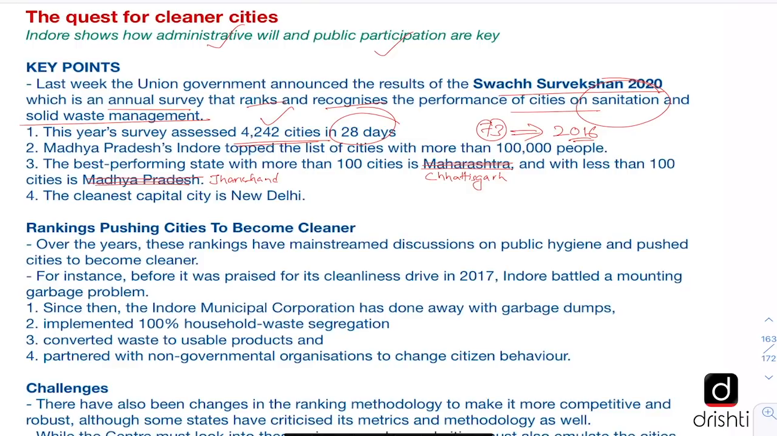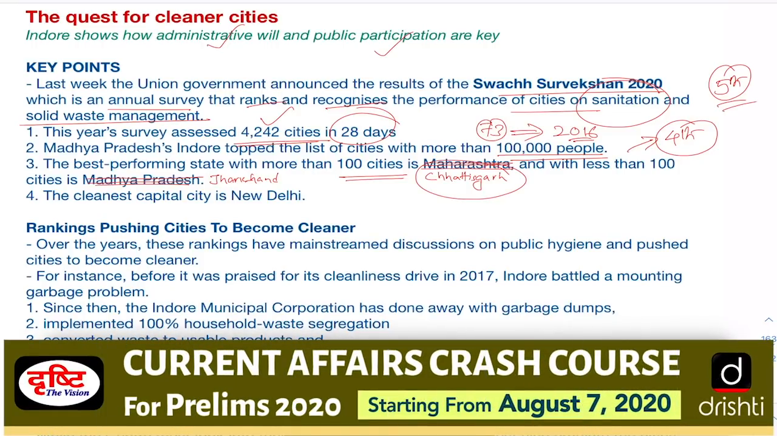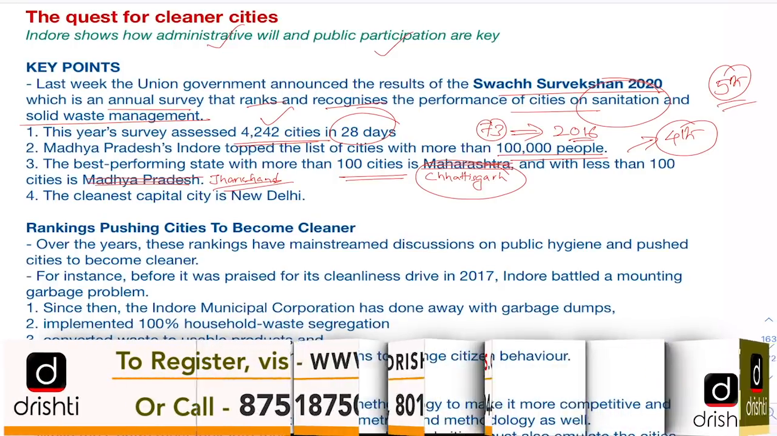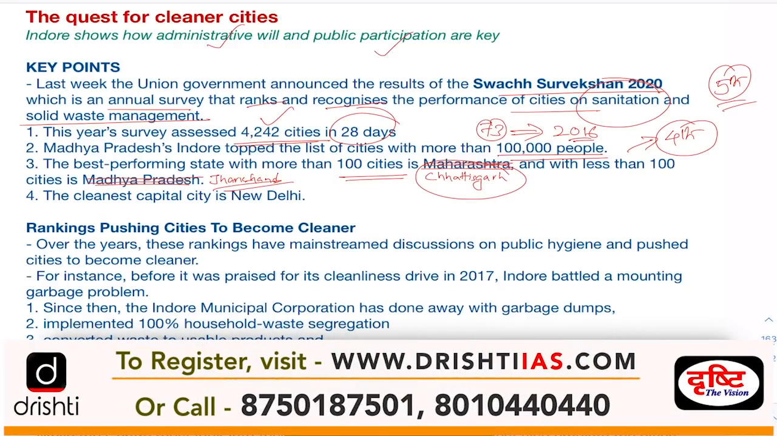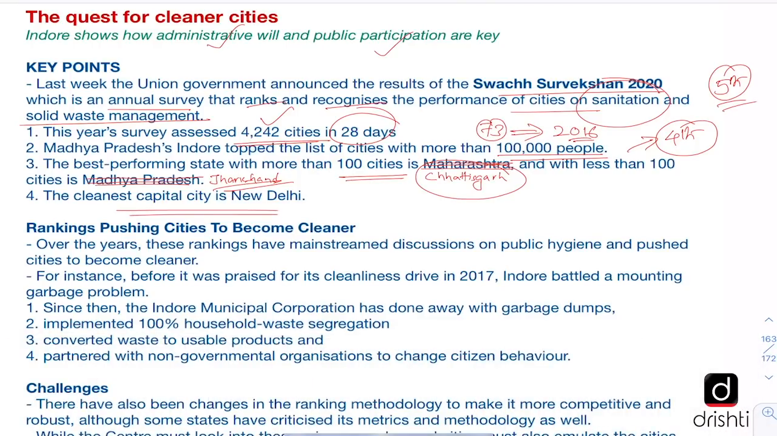Once again, Indore has topped the list of cities with more than 10 lakh people. And this has happened for the fourth consecutive time, while this is the fifth edition of the survey. And the best performing state with more than 100 cities is Chhattisgarh, while the state with less than 100 cities is Jharkhand. So among states, both Chhattisgarh and Jharkhand, which are neighboring states, have done well. Also, New Delhi has bagged the cleanest capital city tag.